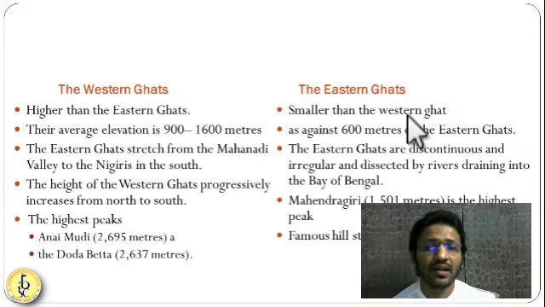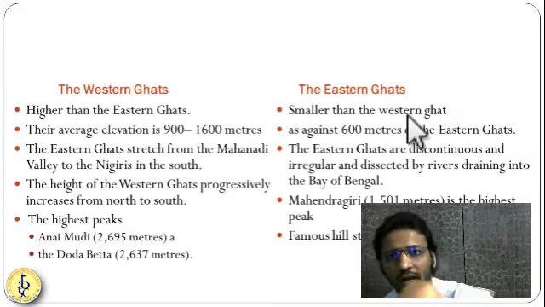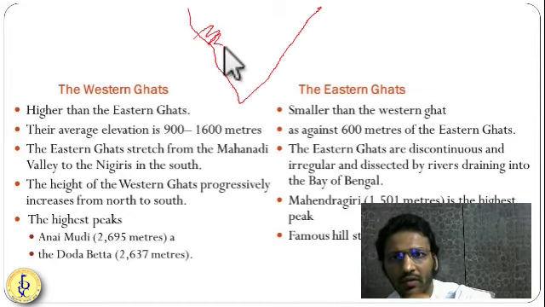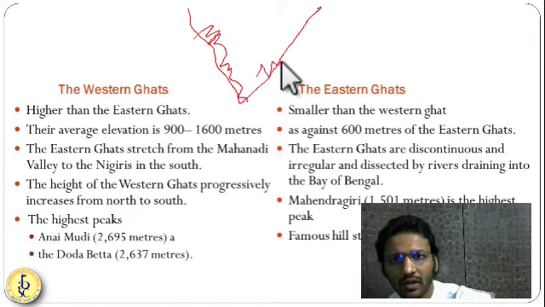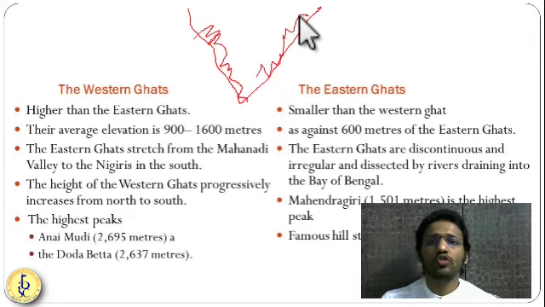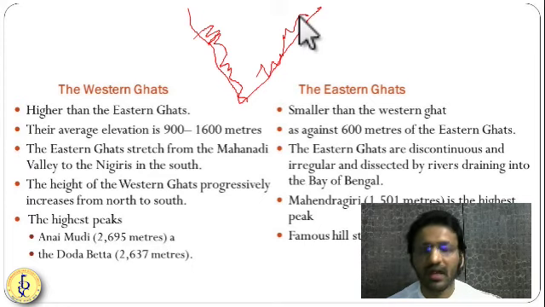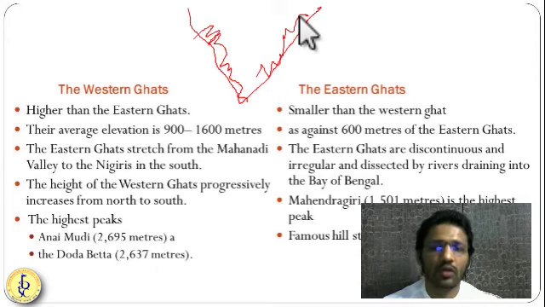Now let us understand this Western and Eastern Ghat. So as we know, India is like this. So here you have the Western Ghat, and here you have the Eastern Ghat. So the western margin of the peninsular plateau, or Deccan Plateau, is the Western Ghat, and the eastern margin of the peninsular plateau, or Deccan Plateau, we are calling the Eastern Ghat.